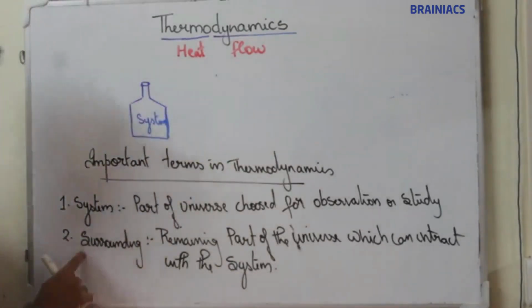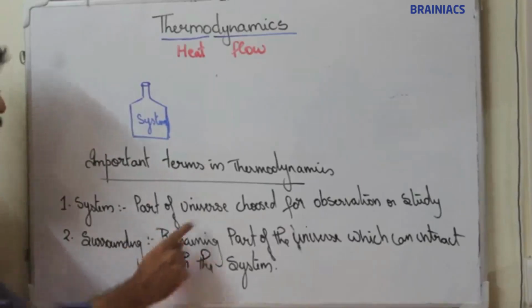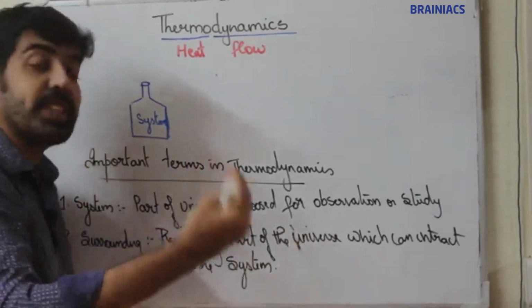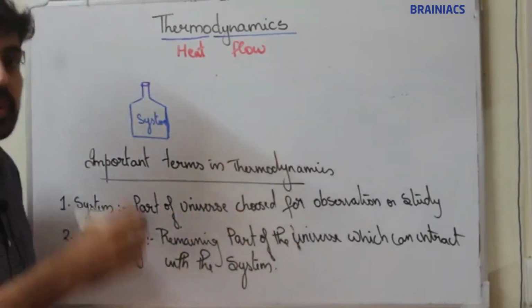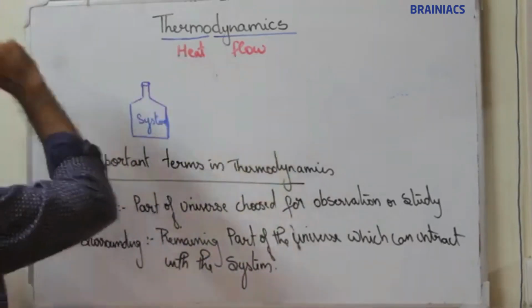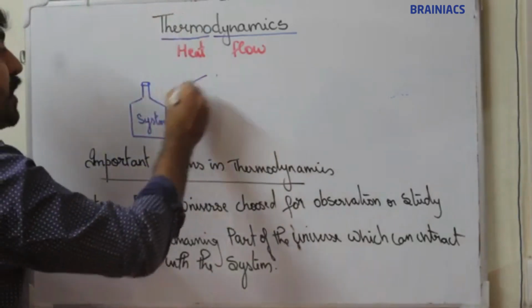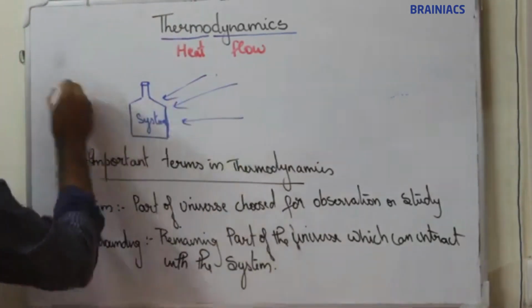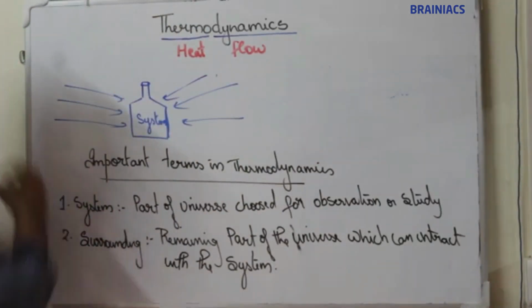Now, the second one, surrounding. Except the system, the remaining part of the universe which can interact with the system is known as surrounding.